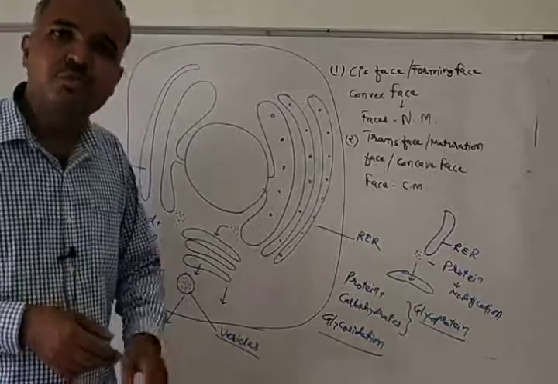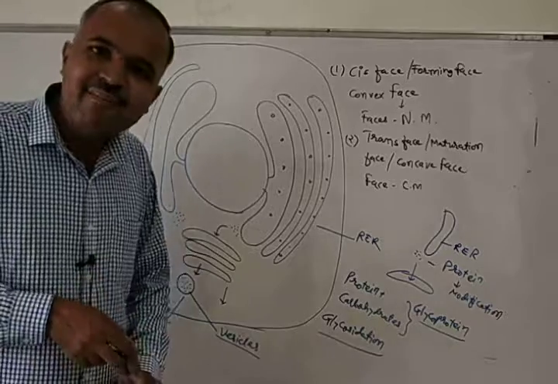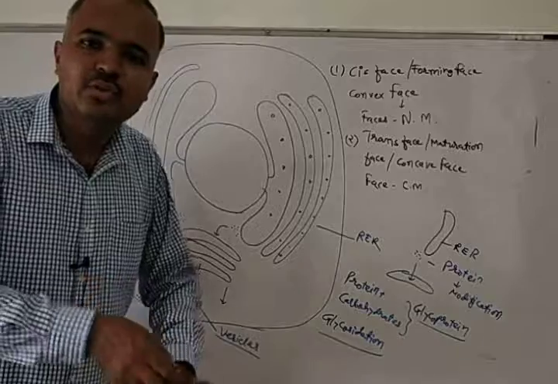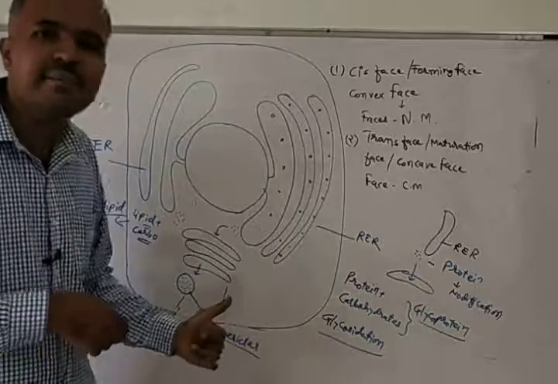In the next video, we will cover lysosome and vacuole. We are still remaining with the 2 parts of the endomembrane system. They are lysosome and vacuole. We will cover them in the next video. Today we have covered the Golgi body.